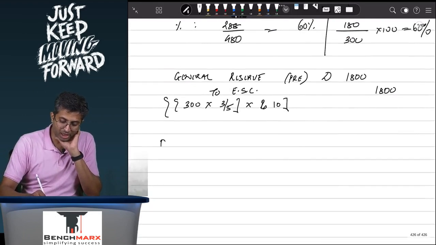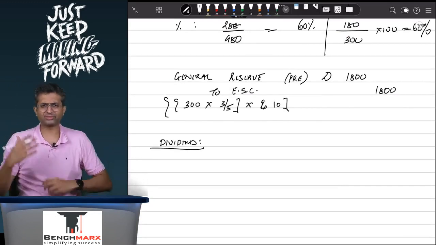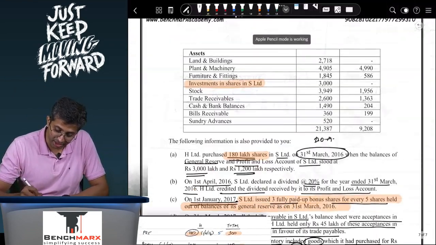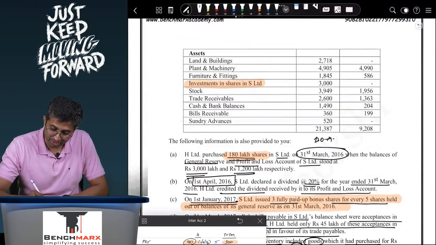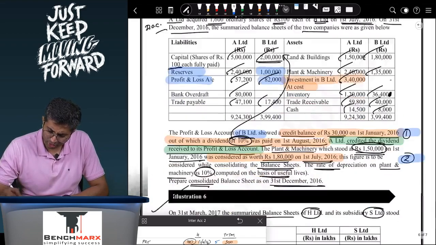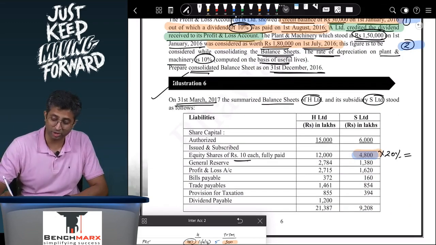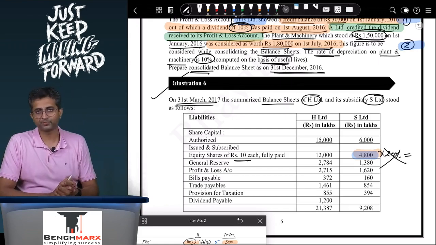Secondly, we want to figure out what the dividend is. Ideally, you should prepare the Schedule 3 balance sheet with all assets and liabilities. But what is the dividend amount? Remember, dividend is paid on 1st April 16. What will a student typically get wrong? He will say that dividend is declared at the rate of 20%, so he will take 4,800 into 20%, which is wrong. 4,800 is the share capital today.